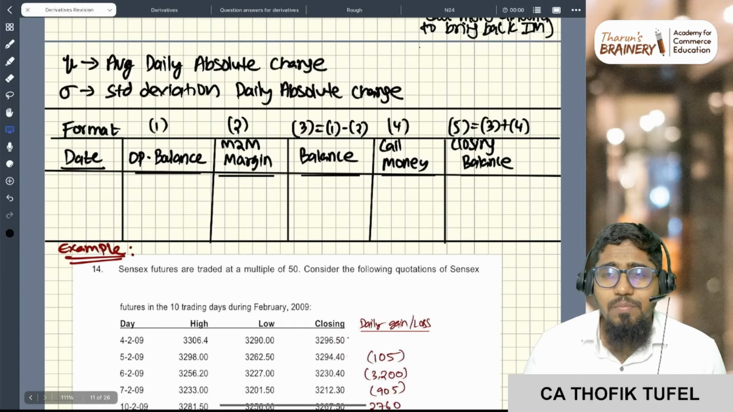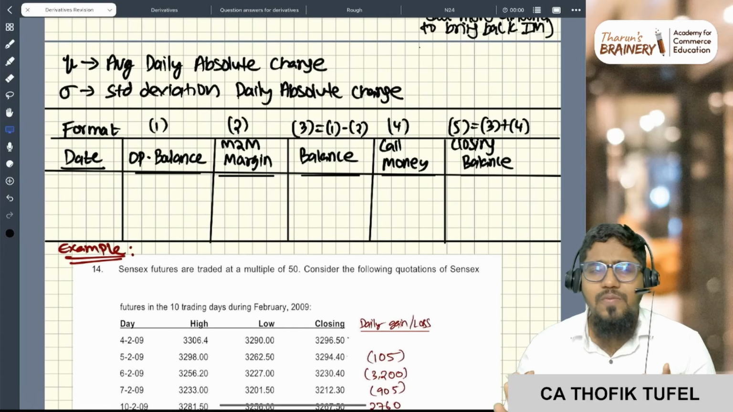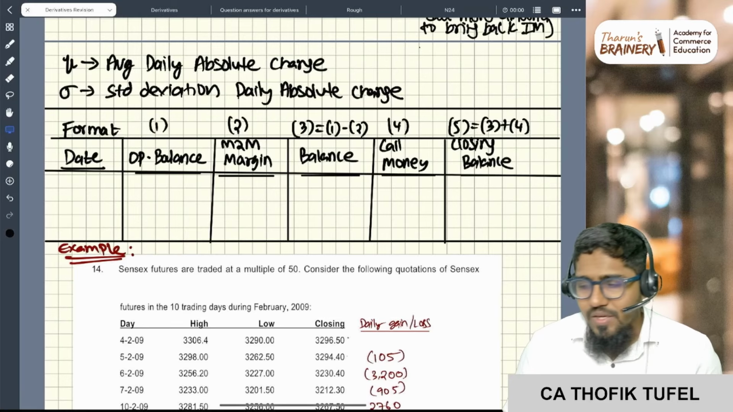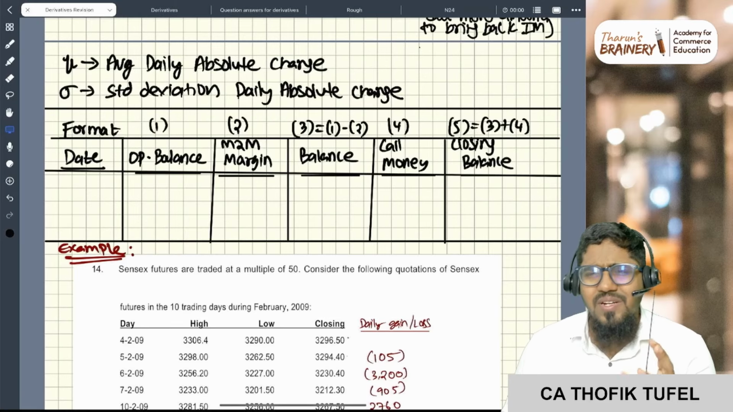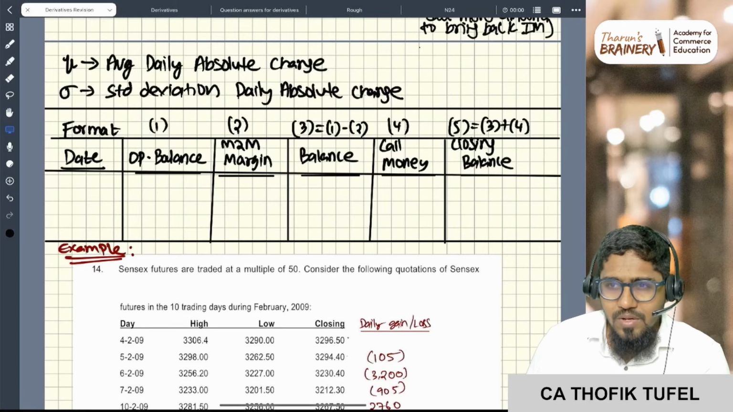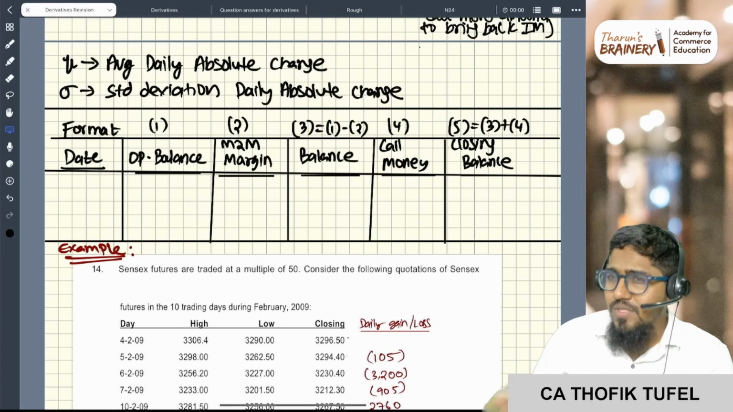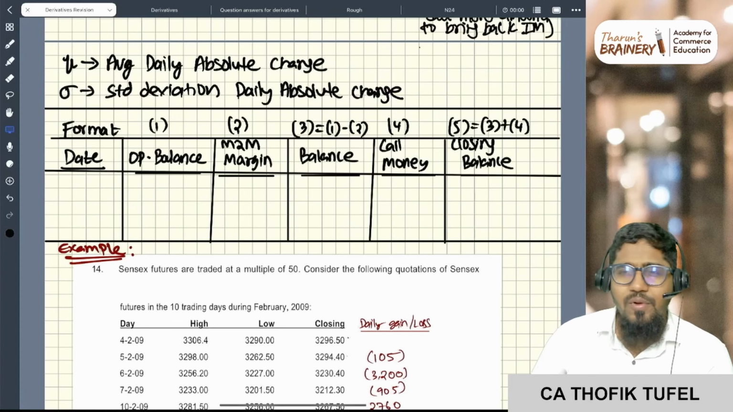This format is very simple. If you solve using this format, you will never go wrong. In the study material also there is a format, but it is a little bit different. This is a more understandable format. Same thing only, just the columns are arranged here and there.